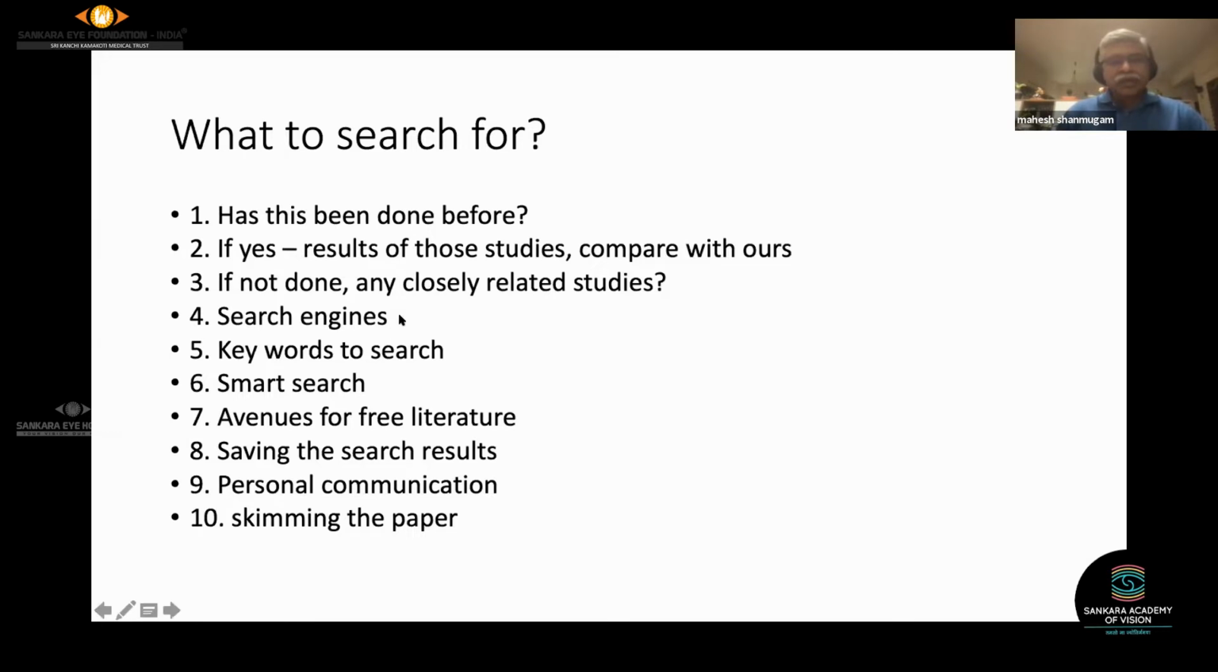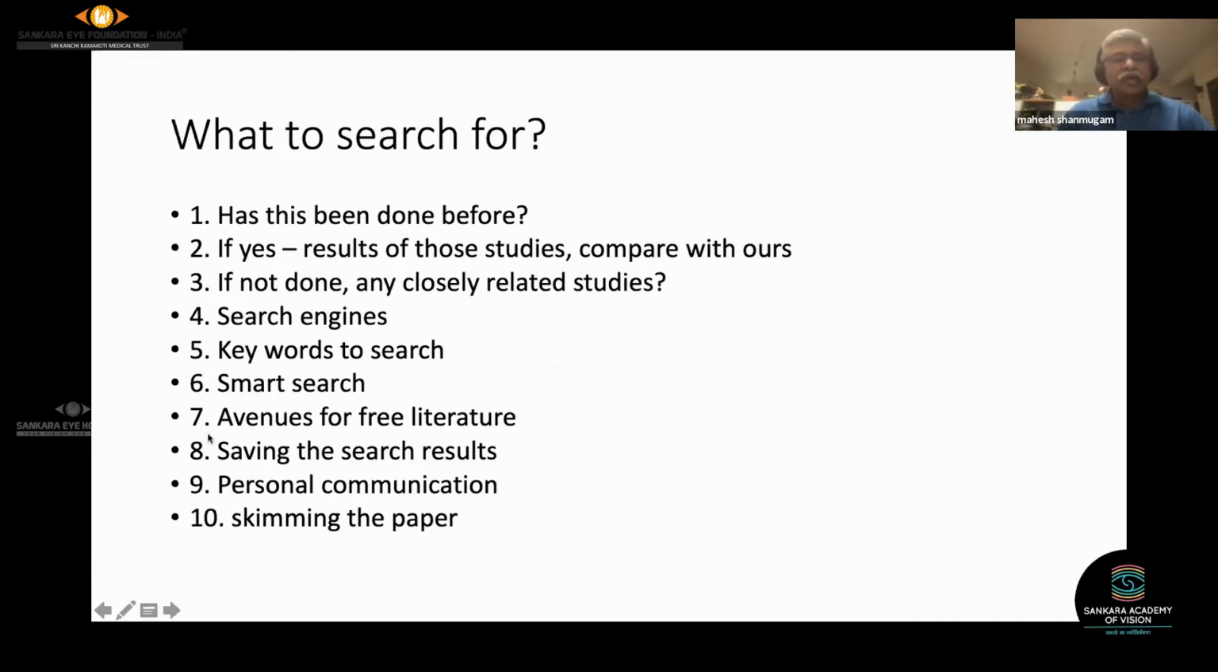I'll be touching upon search engines and keywords to search. Professor Animesh very clearly showed how you go about looking for this. Smart search is something where you get the best out of it in a very short time. I don't know if I'm smart or not, but I'm trying to save time. So rather than saying smart, probably you can say lazy. Lazy people actually take the shortest way out, so I usually take the shortest way out.